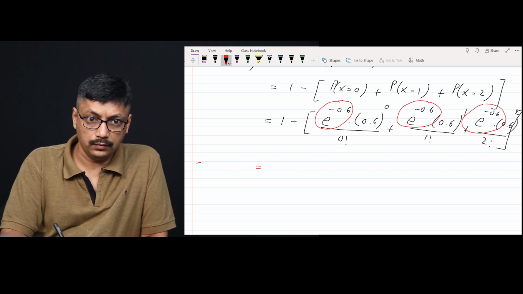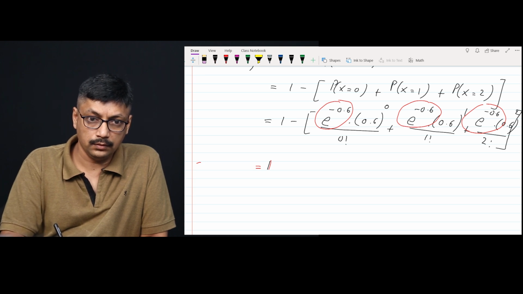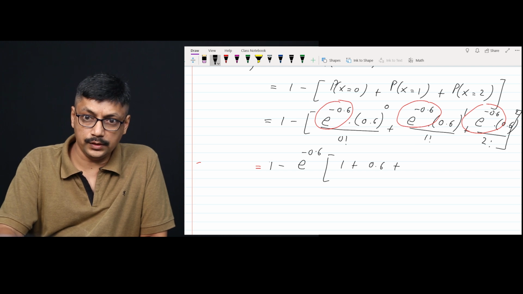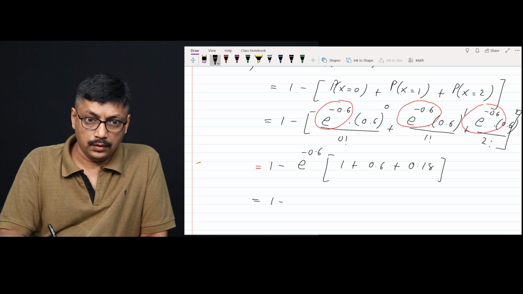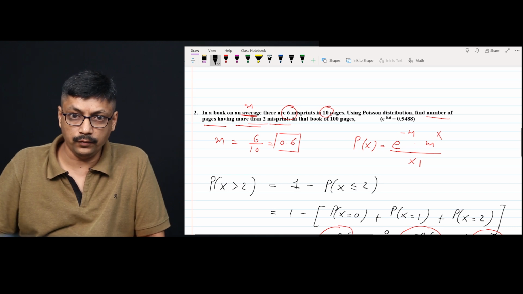So it is equal to 1 minus e raised to minus 0.6 in bracket 1 plus 0.6 upon 1 is 0.6, plus 0.6 square is 0.36, 0.36 divided by 2 is 0.18. The value of e raised to minus 0.6 is given, which is 0.5488.